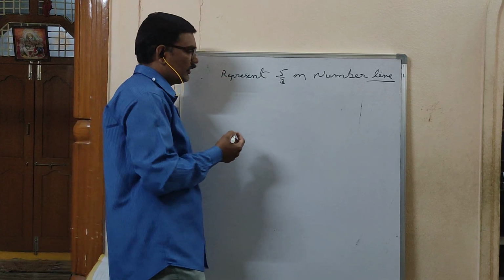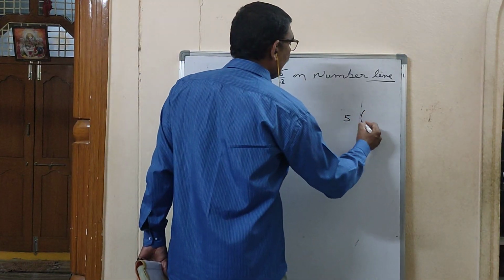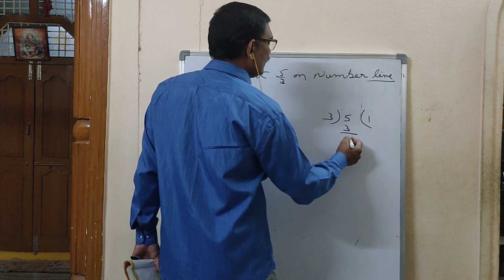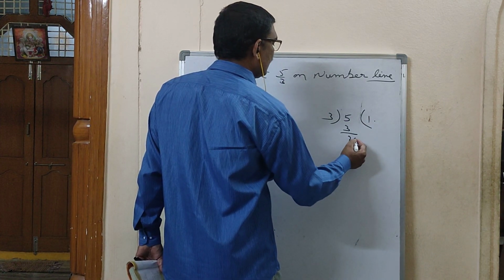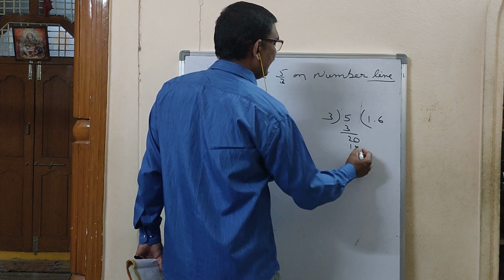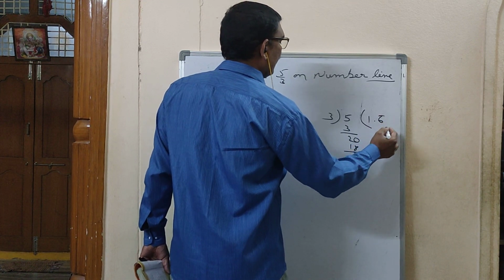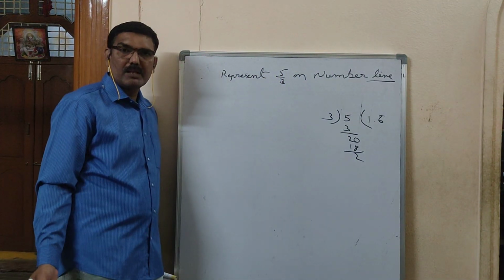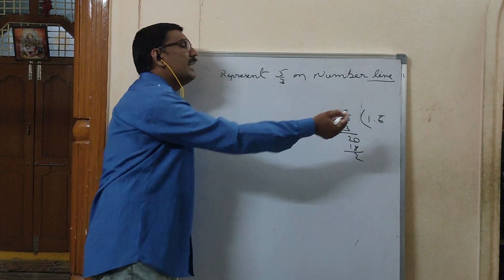It's a question. Now if you divide 5 by 3: 3 ones are 3, 2 remainder, 0. 3 sixes are 18, 2 remainder, again the bar is coming, 1.6 bar. So why did I do division?